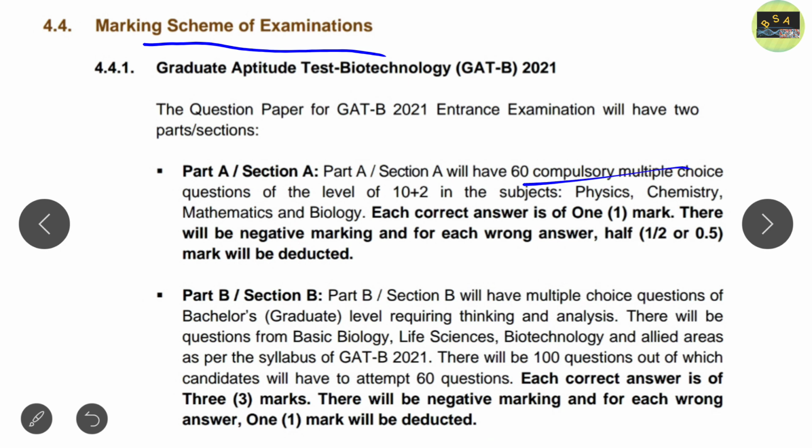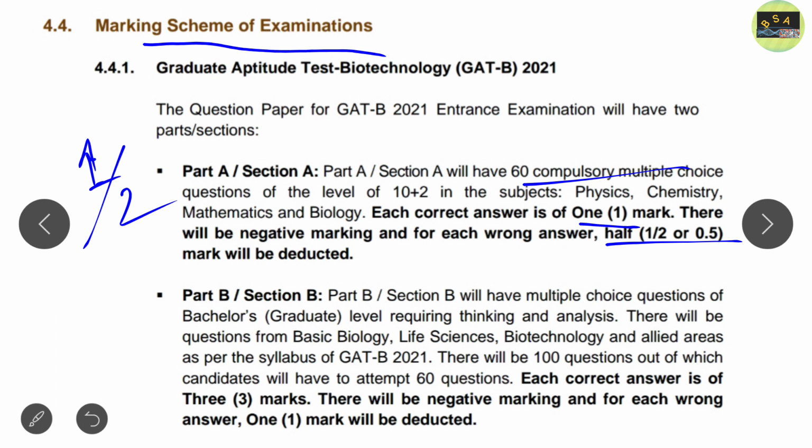Each correct answer will give you 1 mark, as all the questions carry 1 mark, so 60 questions, 60 marks in part A. But if you give a wrong answer, then 0.5, that is half a mark, will be deducted. This is for part A. Clear? Now what will it be for part B?